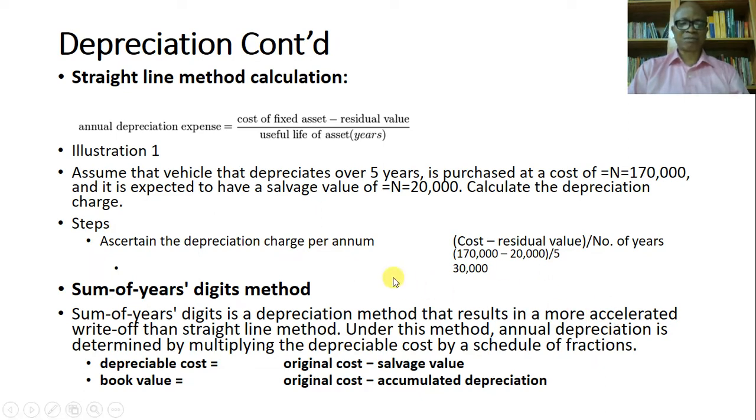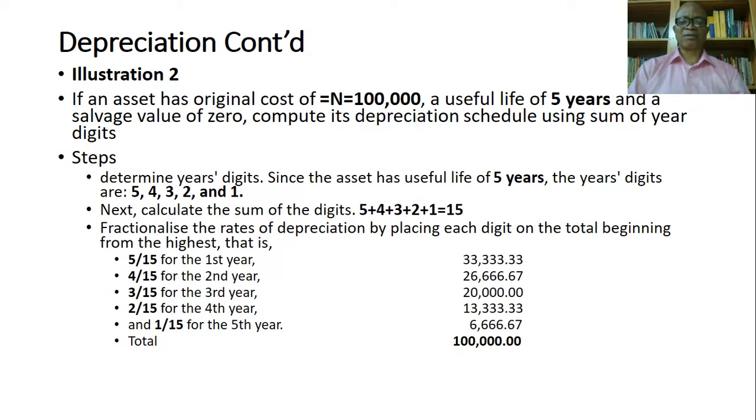Let's look at the second method, the sum of the year digits method. The sum of the year digits method is a depreciation method that results in a more accelerated write-off than the straight line method. Under this method, annual depreciation is determined by multiplying the depreciable cost by a schedule of fractions. Depreciable cost is the original cost minus the salvage value, and book value is the original cost minus the accumulated depreciation. Sum of the year digits talks about all the digits in the number of years the asset will be made use of.